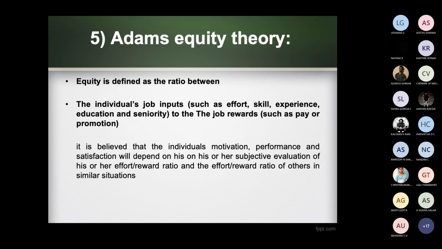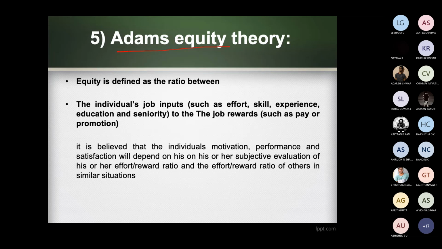So the next one is Adam's equity theory. This is the next theory after Vroom. There is one more scientist named Adam, and he gave one more theory known as equity theory. Equity is defined as the ratio between an individual's job input, such as effort, skill, and experience, to the job reward, such as pay or promotion. That is, an equal ratio should be given.